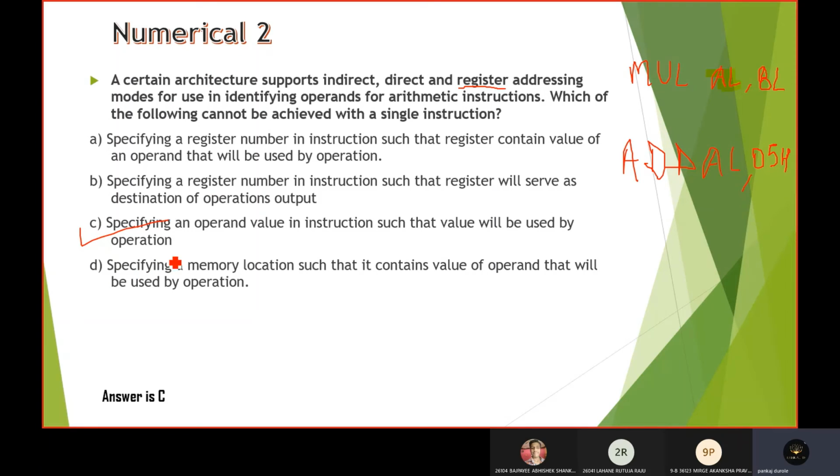But let's see about the next option also, specifying the memory location such that it contains the value of the operand that will be used by the operation. Specifying the memory location is also very simple, that is, move al comma and specify the memory location.